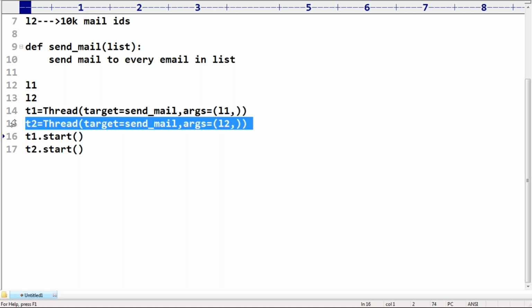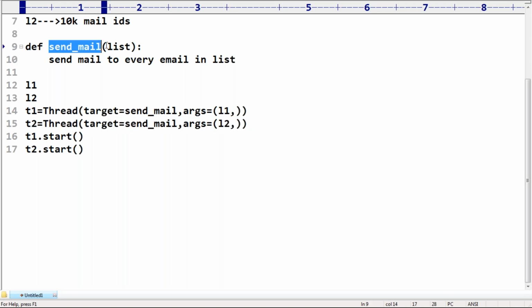Are you able to understand, right? The send a mail function is always expecting some argument, and that argument you can pass by using args. Yesterday we covered this in one example.